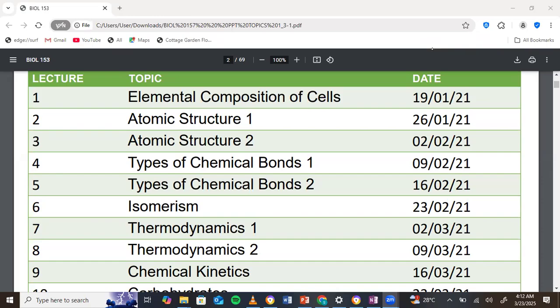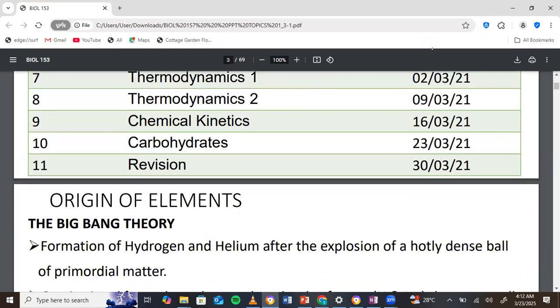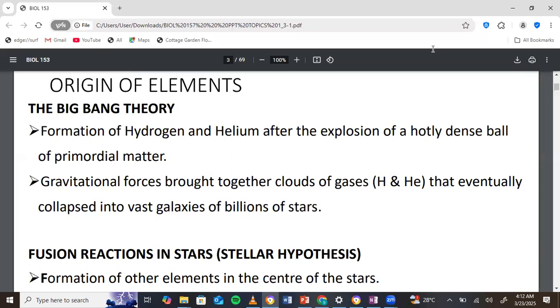This is part one of a series of videos that will talk about all these concepts. All the listed concepts here will be talked about, but in this particular video, we'll limit ourselves to the origin of elements and atom. Very simple. We want to appreciate how far we've come with respect to our knowledge of the atom, right? Good.